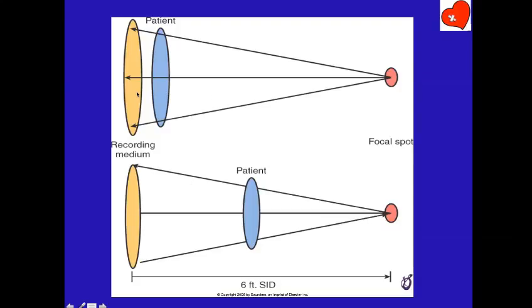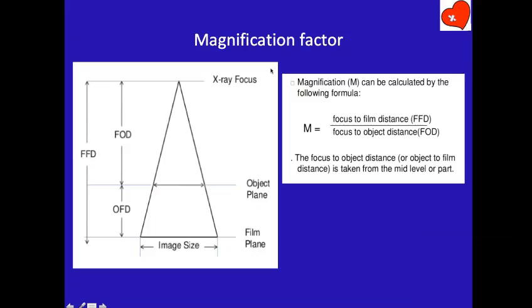Whereas if the object is close to the X-ray film, there is very little distance for it to diverge. Therefore, the distance from the source to the object and the distance from the object to the X-ray plate, cine film or image intensifier, this proportion is what matters for the degree of magnification.